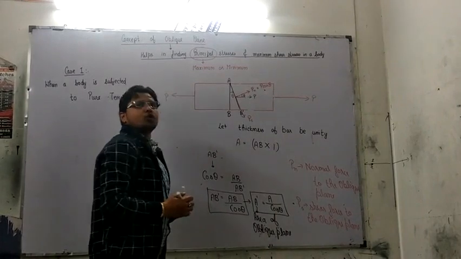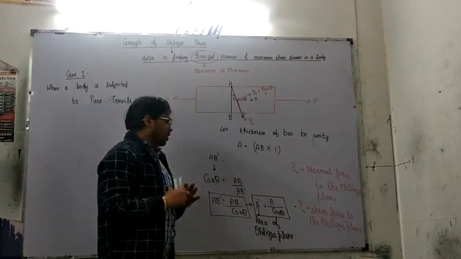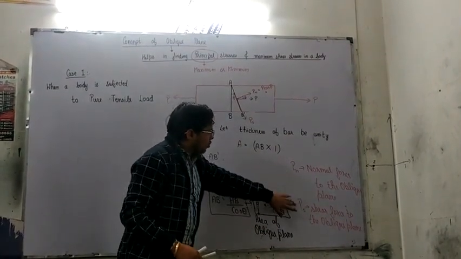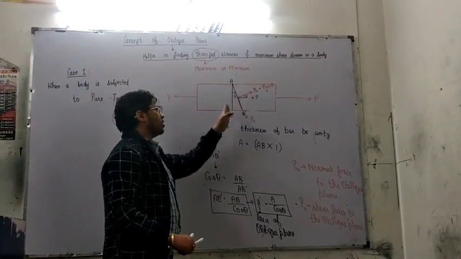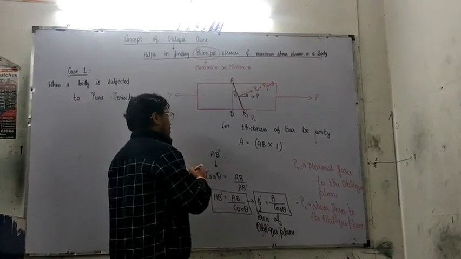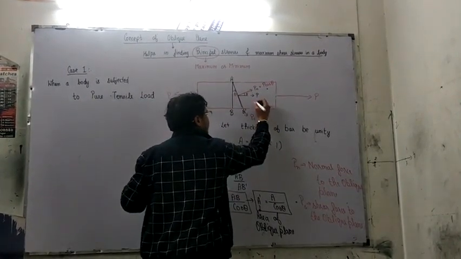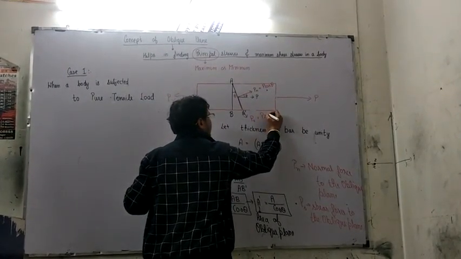Did you get that? We have resolved P into two components: one along the oblique plane and one perpendicular to the oblique plane. The value along the oblique plane is P sine theta.